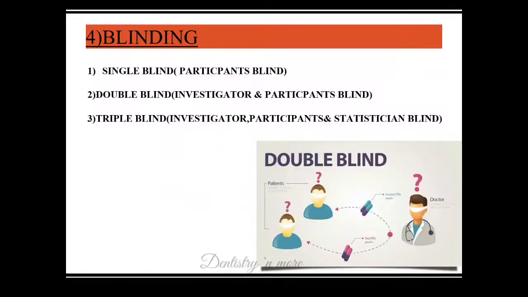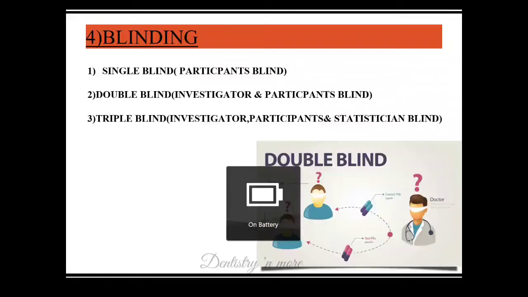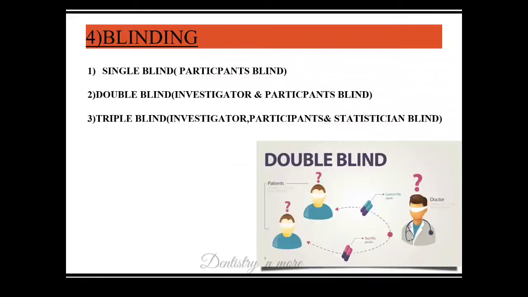Blinding is of three types. Blinding is to avoid the participant or investigator knowing which group they belong to, or to mask the doctor or the investigator as to which participants are receiving which drug. That is blinding. It avoids bias. So randomized control trials always follow single blind, double blind or triple blind.